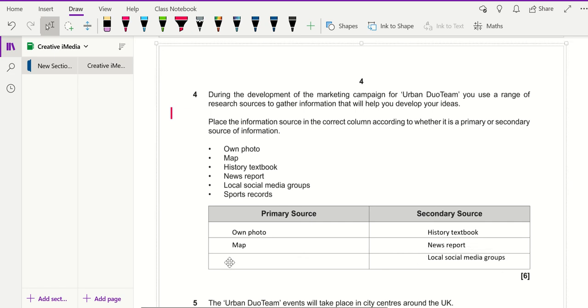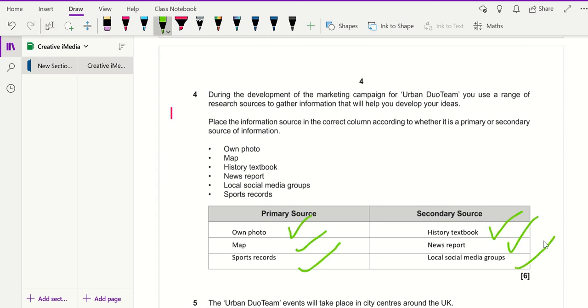And then the sports records is something that's first hand. It's something that's happened. So that's what you should have. So you'd get 1 mark, 2 marks, 3 marks, 4 marks, 5 marks, and 6 marks.